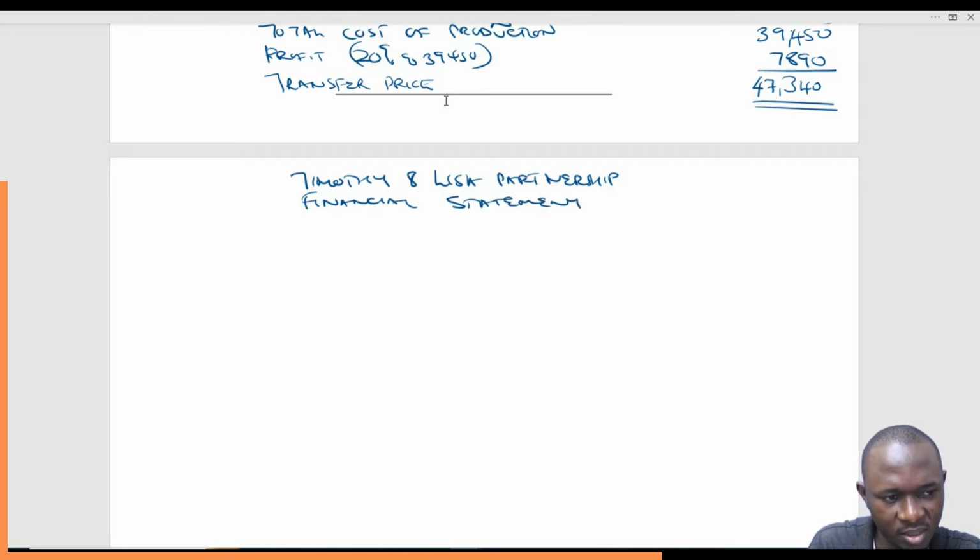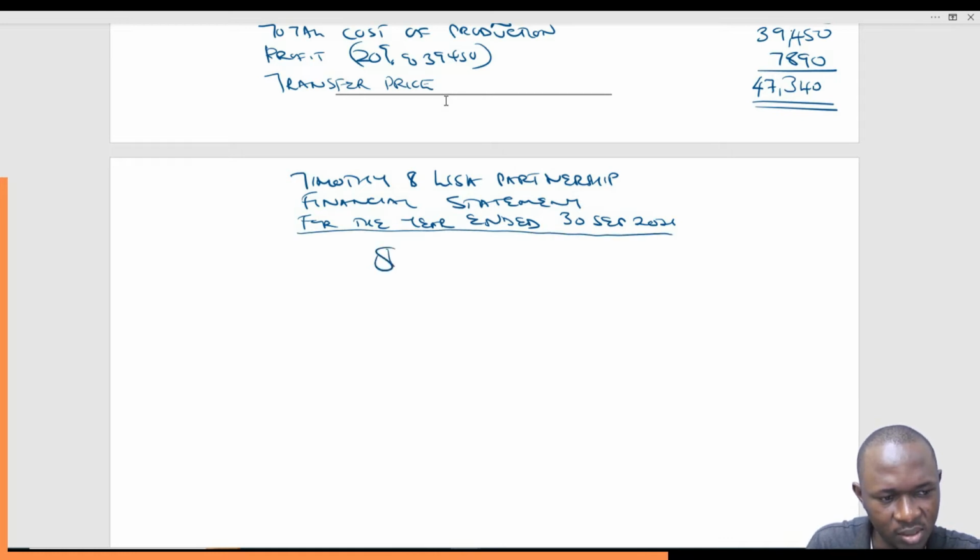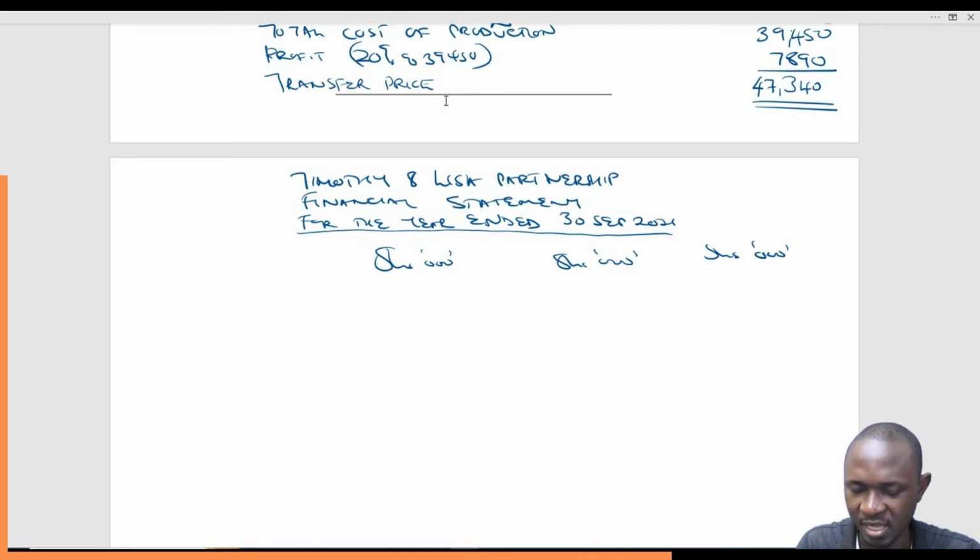For the income statement for the year ended 30th September 2021. You underline that like that. Then you can also have the columns clearly indicated like that.